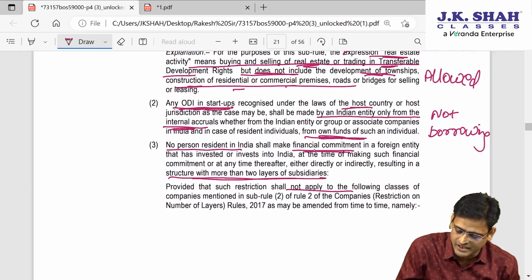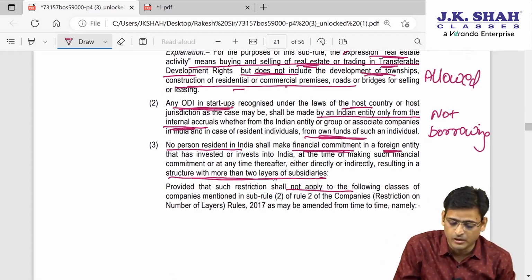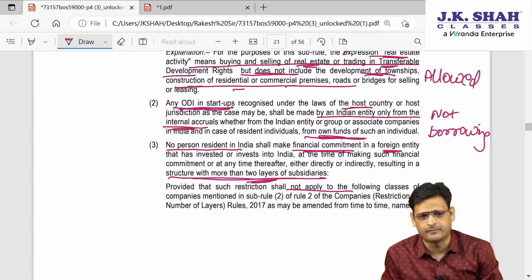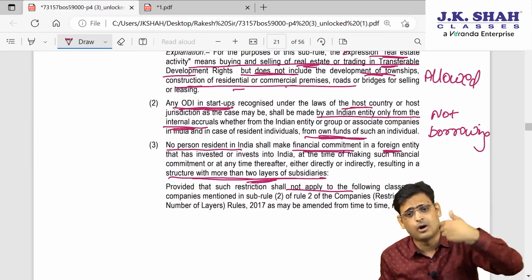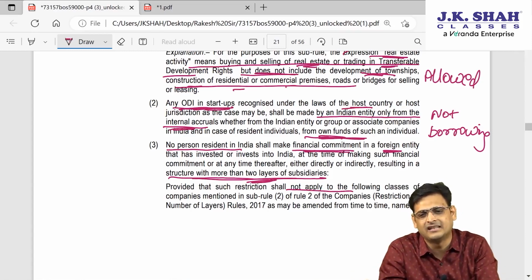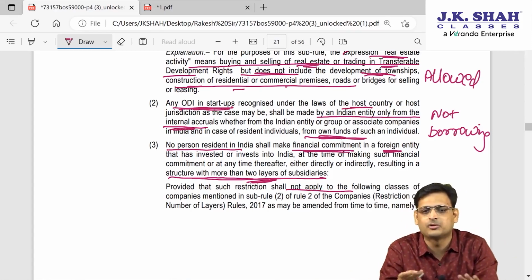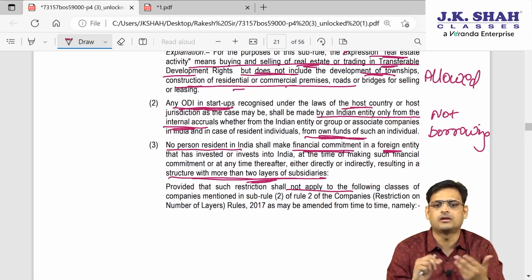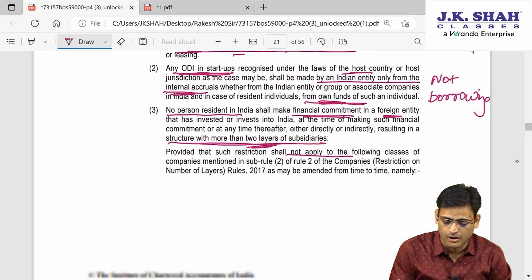Or if you want to make a financial commitment in a foreign entity which has more than 2 layers. You have already studied Section 186 of the Companies Act. More than 2 layers are not permitted. Now they are saying you want to make an overseas investment. That means your money will go outside India to a foreign entity, and that foreign entity has more than 2 layers. So it is slightly risky. Probably you may try to send hawala money or something like that outside India. So we will not take that risk. If the foreign entity has more than 2 layers, then it is not permitted. Clear?